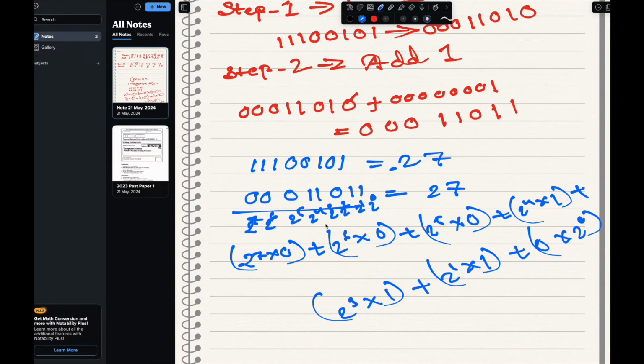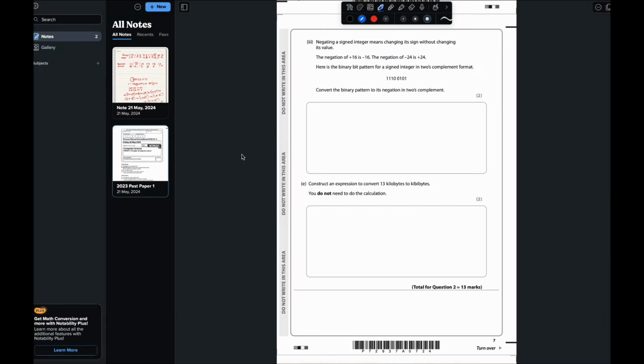So you just calculate everything, then you will get the answer as 27. So the answer for this one is 000011011, right? So the answer for this one will be 000111011. Done.